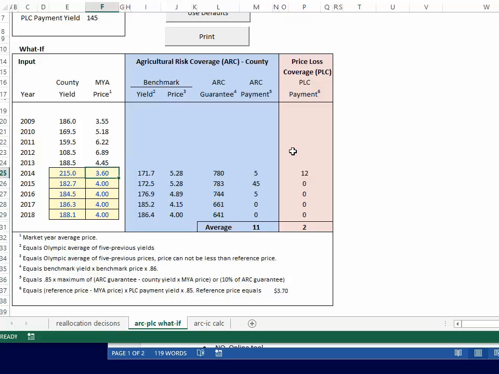Maybe that would cause the market year average price to go down to 350, in which case we would have a higher ARC payment, in this case $23 per acre. Again, ARC payments will depend on the county yield and market year average price, and then those yields and those prices will enter into the guarantee calculations in future years.